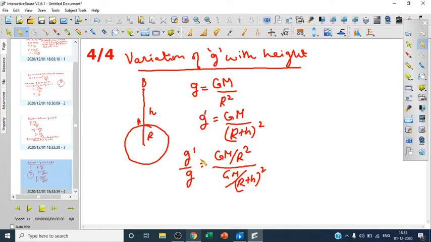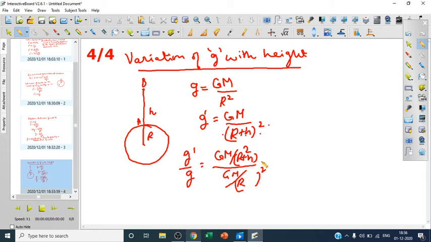So children, we can see here, this is g dash, so this will be, I'll just rub it here. This is g, so there's no h here, so this has to be removed, and there is h over here. It is r plus h, because g dash has r plus h the whole square.